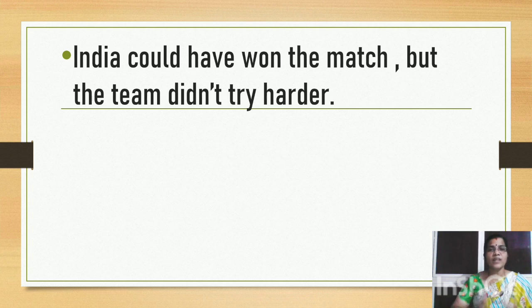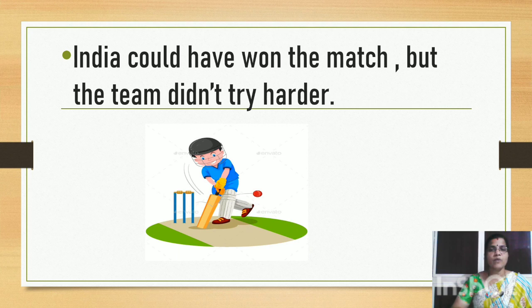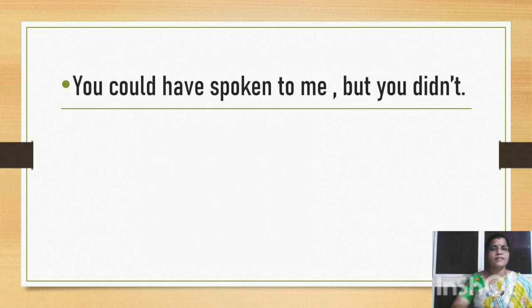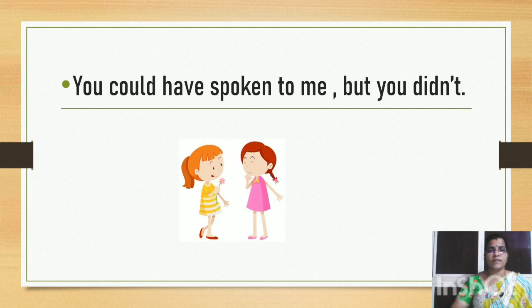Let's look at this example now. India could have won the match but the team didn't try harder. This speaks about something which did not happen. You speak about the ability that the Indian players had. They didn't make use of the ability and hence they did not win the match. Look at this example now. You could have spoken to me but you didn't. It was possible for you to speak to me but you didn't. This is the meaning that you convey there.